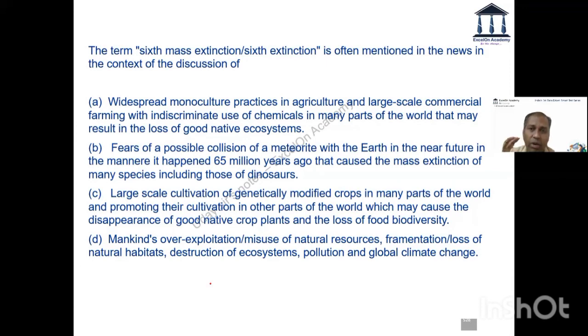And A and C are also similar in a way that both are touching on agriculture. But if you look at D, the option is very, very widespread. Natural resources, fragmentation of natural habitats, destruction of ecosystem, pollution, and global climate change. So it touches upon everything. And which is what the sixth extinction is all about. So the correct answer to this question is option